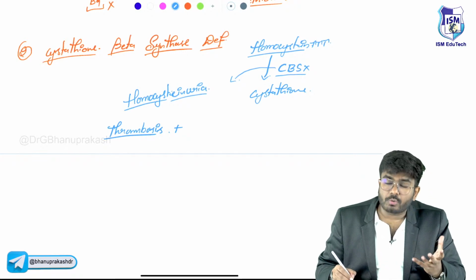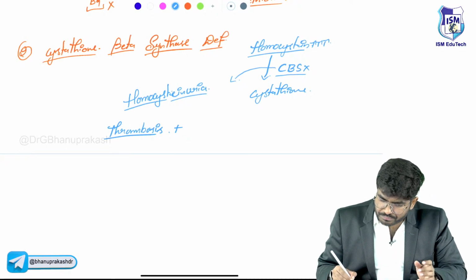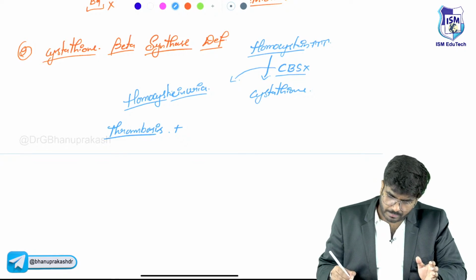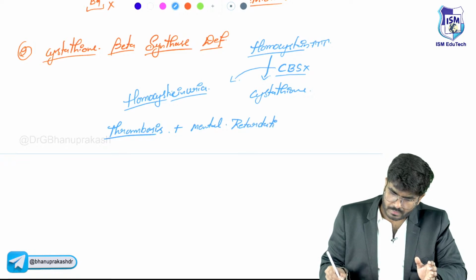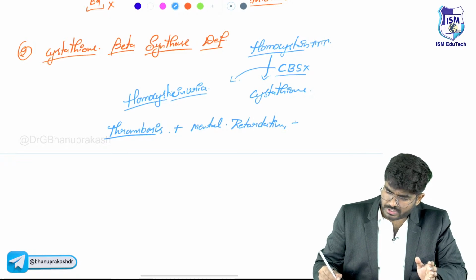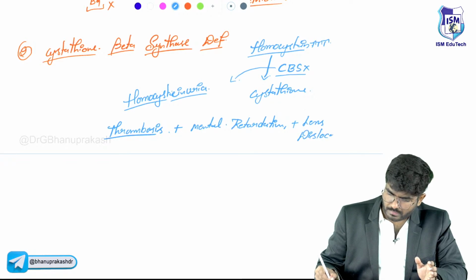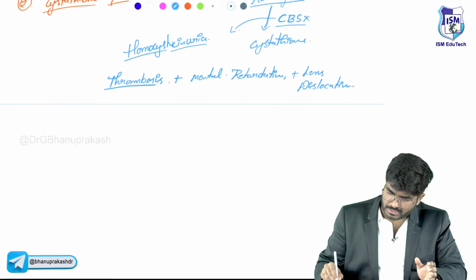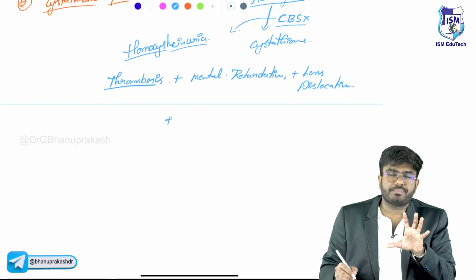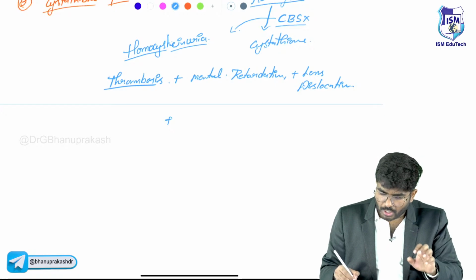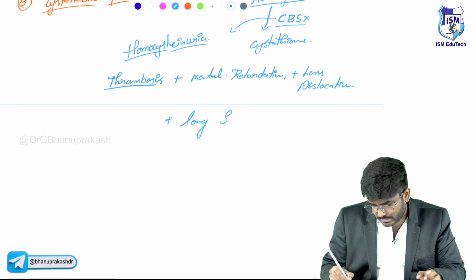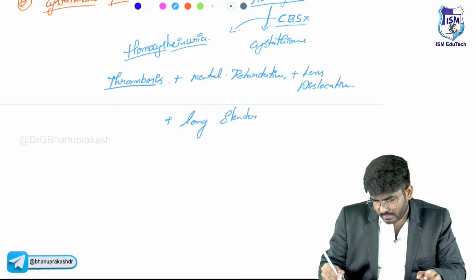These patients' homocysteine levels will cause damage to the brain, that will cause mental retardation, and lens dislocations. Lens dislocation can be seen. These patients are going to have spider-like fingers, which is also called arachnodactyly. Arachnodactyly are long, slender fingers.